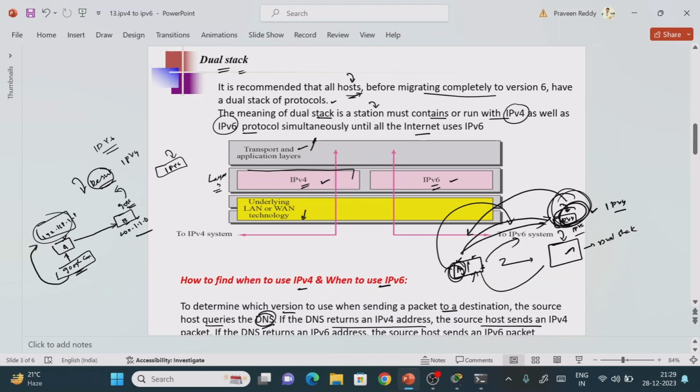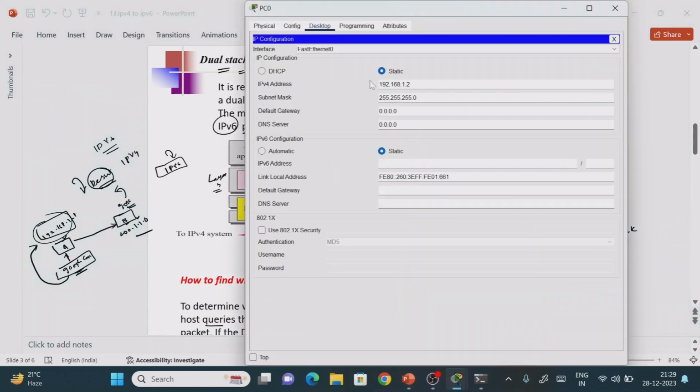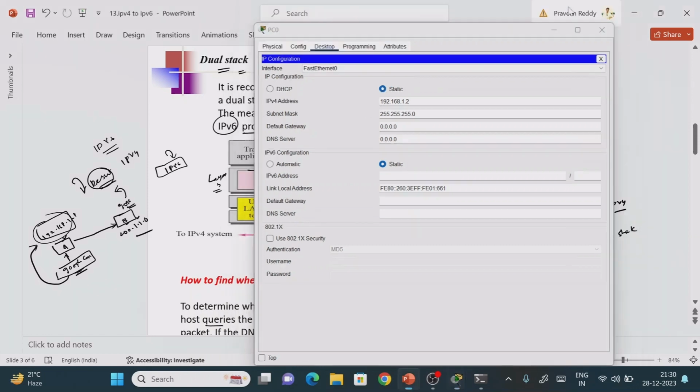So this is what we call the dual stack operation. It means that it has to have both the IPv4 stack as well as the IPv6 stack, as we showed: IPv4 as well as IPv6. One day we cannot completely migrate to IPv6, so one way is using the dual stack. If IPv4 is required, we can use IPv4. By querying the DNS we can get the IP address of the server, so that we are able to perform the IPv4 or IPv6 addressing mechanism. So this is the first strategy.